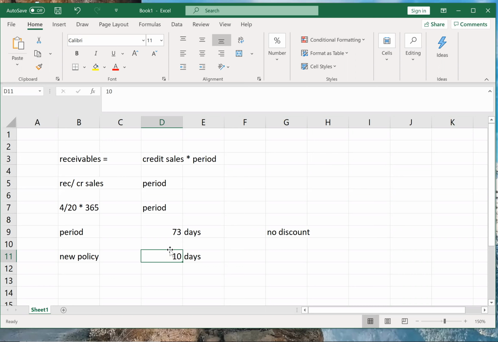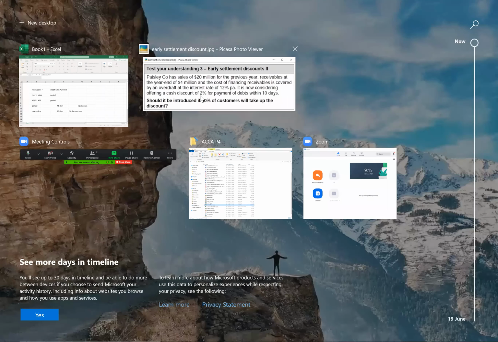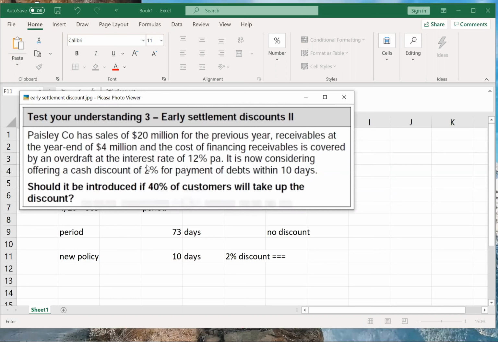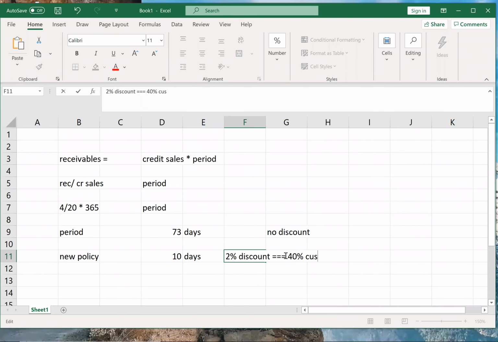So if the new policy is 10 days, what happens? The company will have to give a 2% discount. And how many customers will take this offer? Should it be introduced if 40% of the customers will take up the discount? So not everybody is going to take our discount. Only 40% of customers will take the discount.